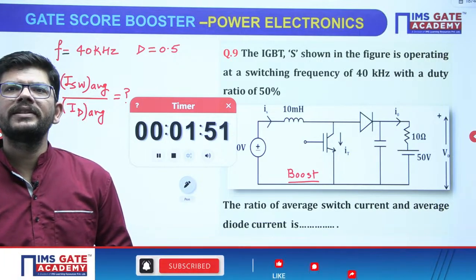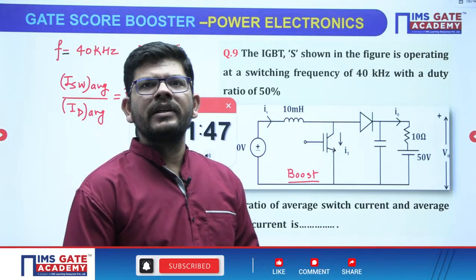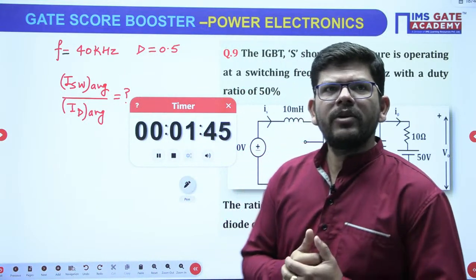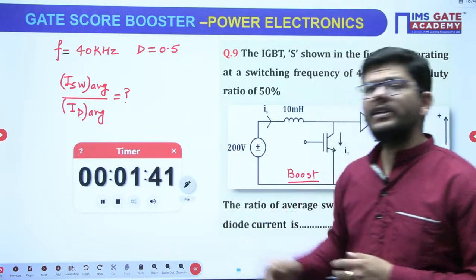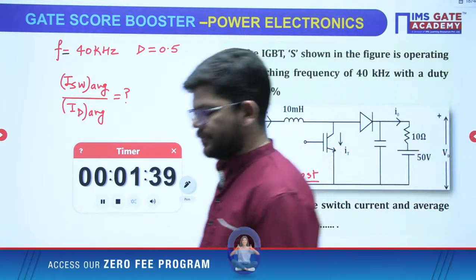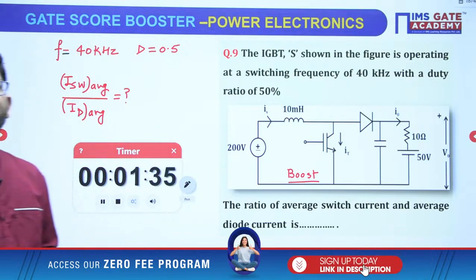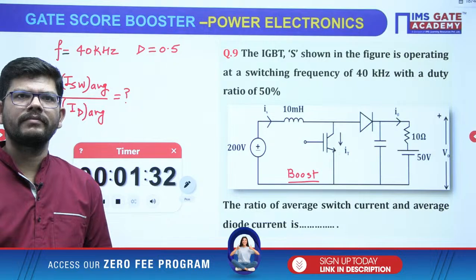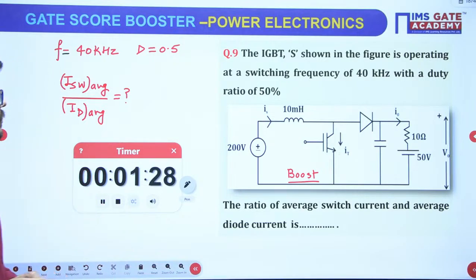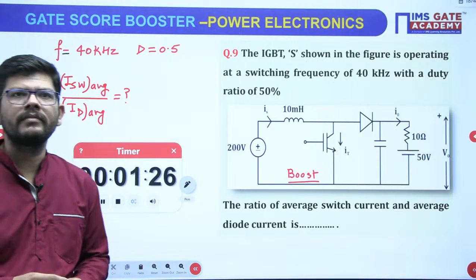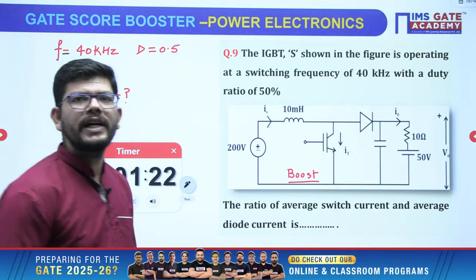Wow, that's great. Bindu, Medha, you are getting answer as 1. And Chetan, you are asking for VS. It's 200 volt, right? Harini is also getting 1.